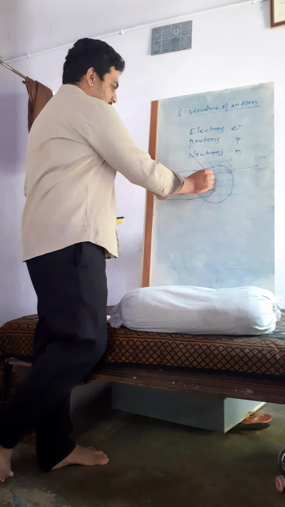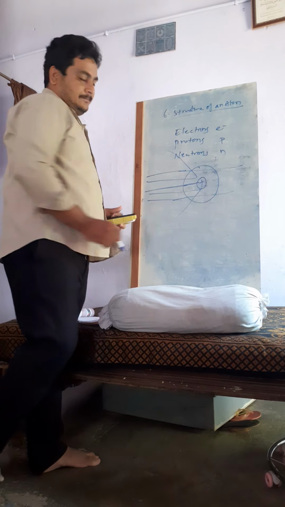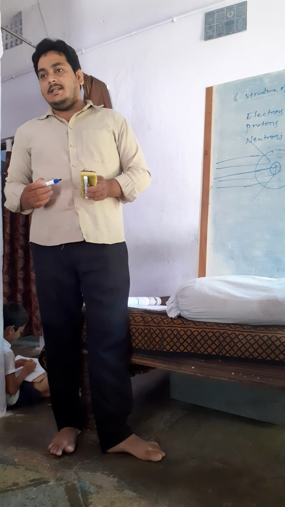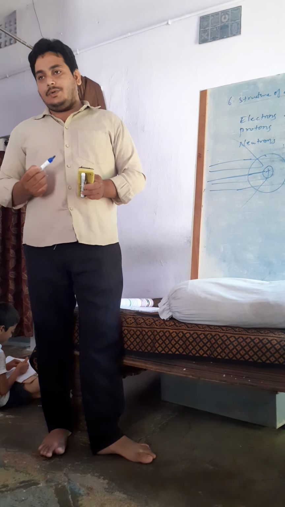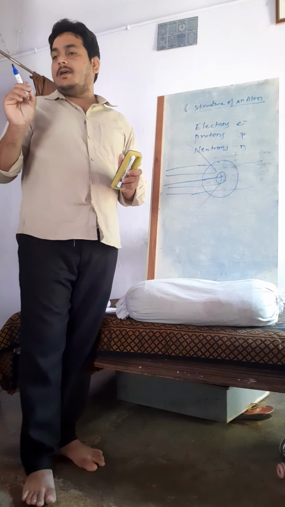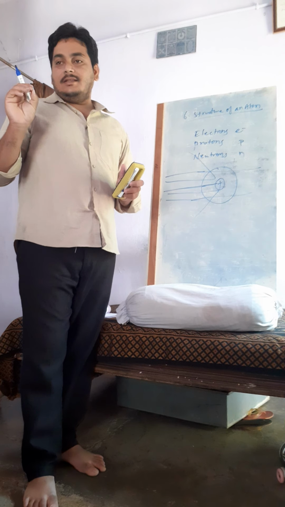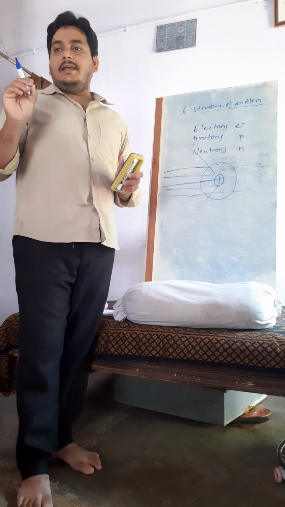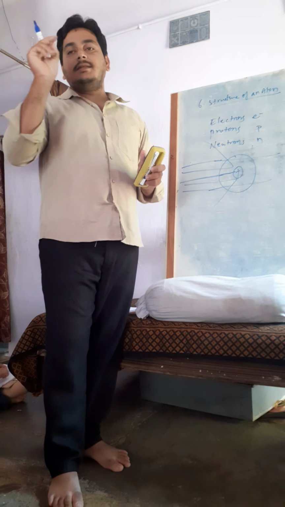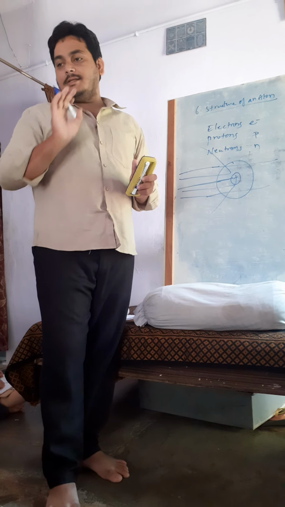He said that there is some charge present exactly at the center. That charge he named the nucleus. You can confirm that at the center there will be a charge. That charge we are calling the nucleus. And he said that around the nucleus some charges are present, which we call electrons.